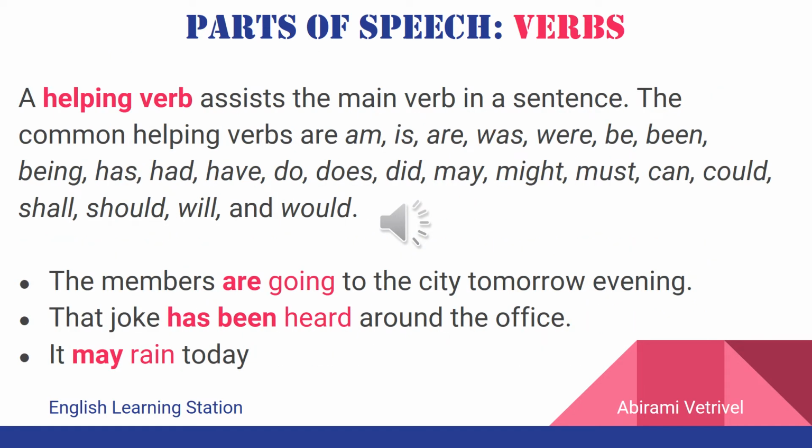The third type of verb is the helping verb. A helping verb is a verb that assists a main verb in a sentence. The main verb is otherwise called the action verb in the sentence.